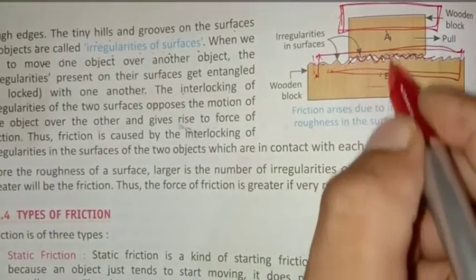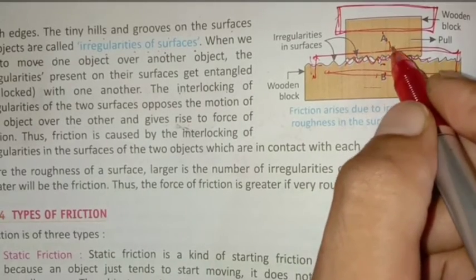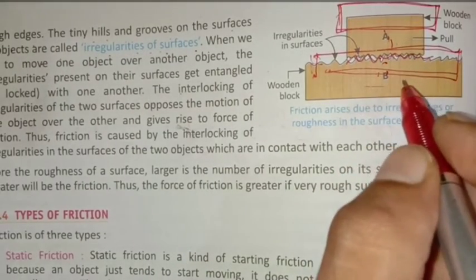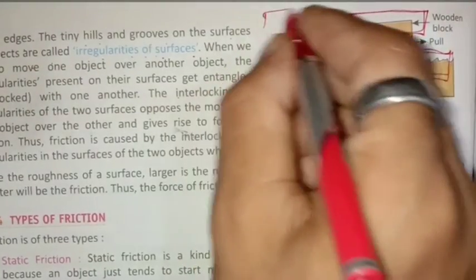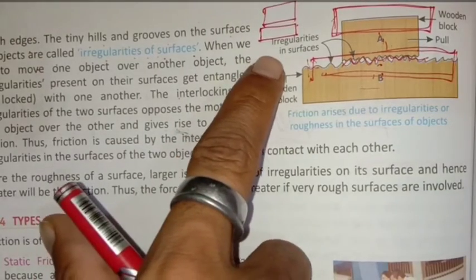If two objects which are in contact are rough, the friction will be much higher. But if we put two plane surfaces, then the friction will be lesser because this is a smooth one.